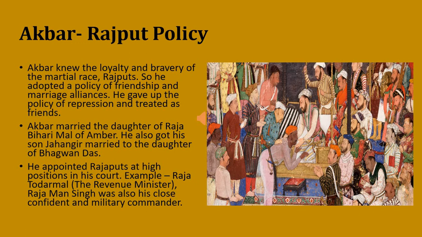Akbar married the daughter of Raja Bihari Mal of Amer, and he also got his son Jahangir married to the daughter of Bhagwan Das. He appointed Rajputs at high positions in his court. Example, Raja Todarmal, the revenue minister. Raja Man Singh was also his close confidant and military commander.